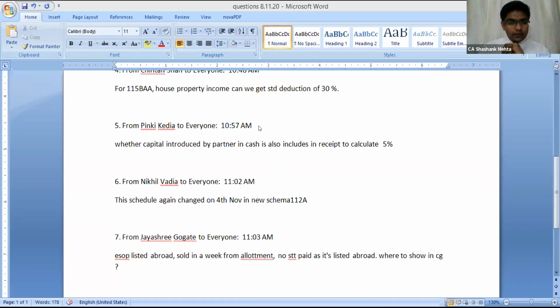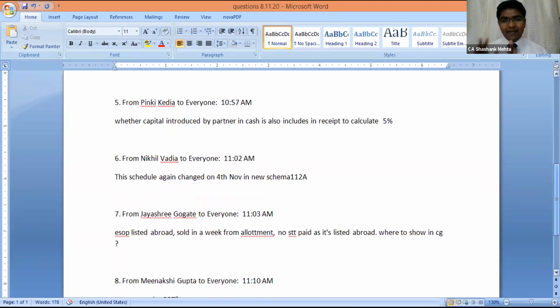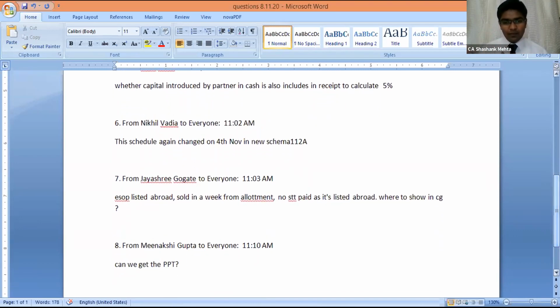Nikhil Vadia, this change to 4th November. Yeah, the 4th November change, I think I tracked this day before yesterday. There is nothing with respect to the fields of 112A. There is no change in that according to me. Only the calculation methodology, there is some linkage in the schema, they have done some changes.